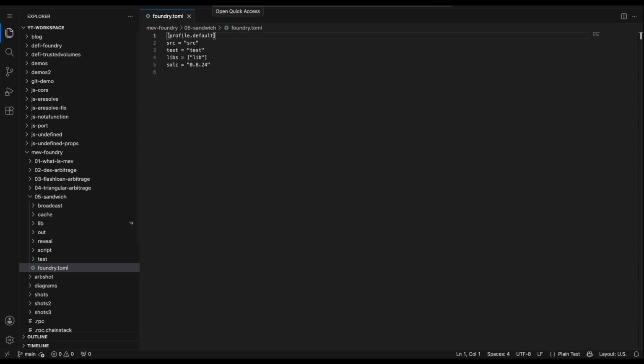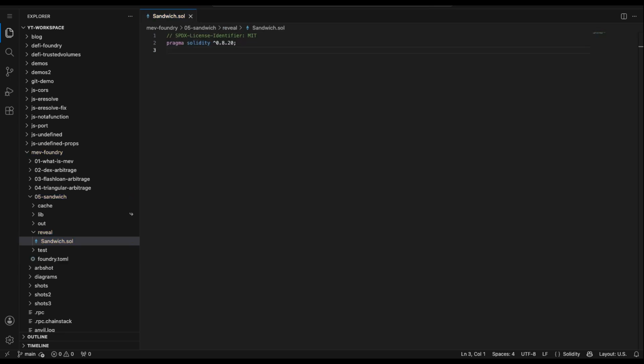Let's build it in Foundry. Instead of mock tokens, we fork Ethereum mainnet at a fixed block. So we're trading against the real Uniswap contracts and the real pool, with real liquidity and a real price. Everything runs locally against that fork, no real victims and no real money.